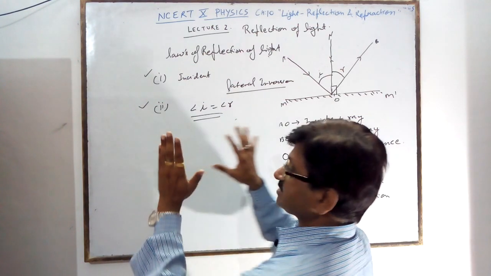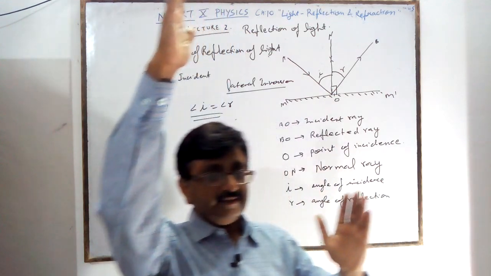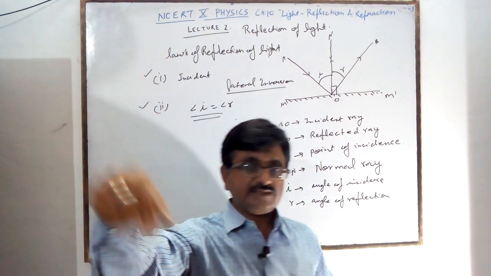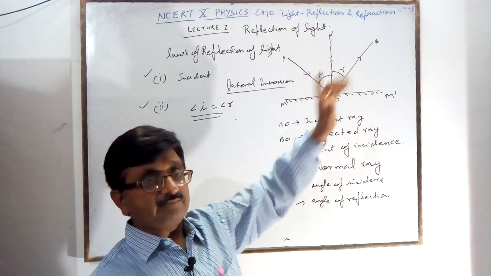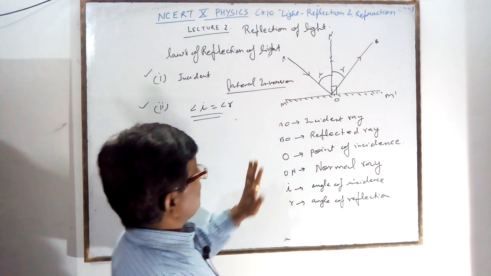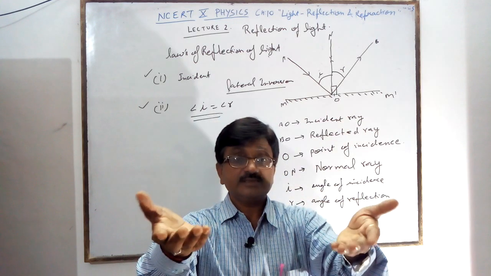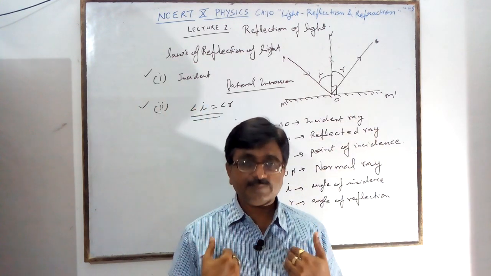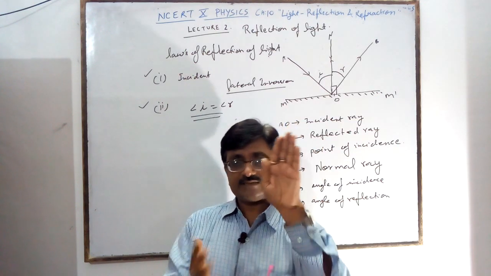When you raise your right hand, the image will raise its left hand. When you raise your left hand, the image raises its right hand. All the left part goes to the right side and the right part goes to the left side.